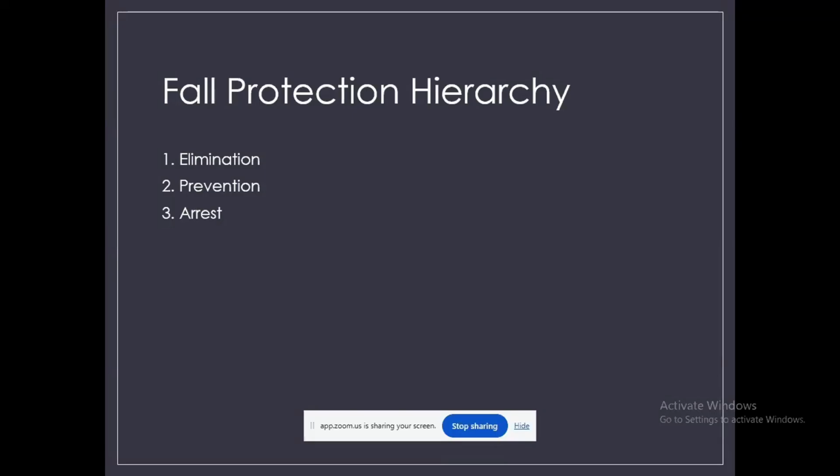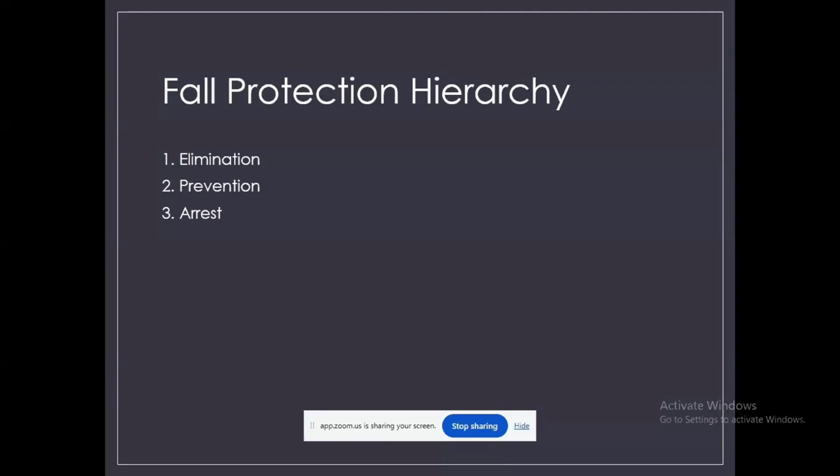If you go for prevention, it controls the fall. Prevention means stopping the fall from happening. It uses physical barriers or systems to keep work safe, for example covering floor openings, guardrail systems, and safety barriers. So the worker is protected even before a fall can occur.